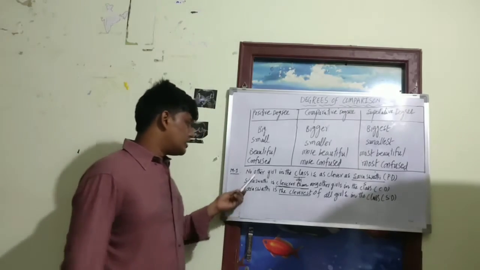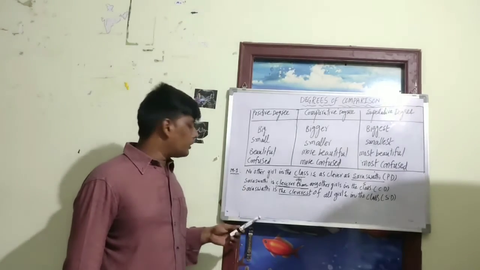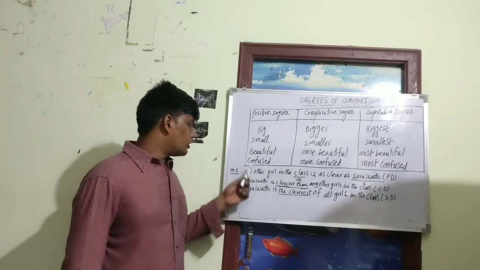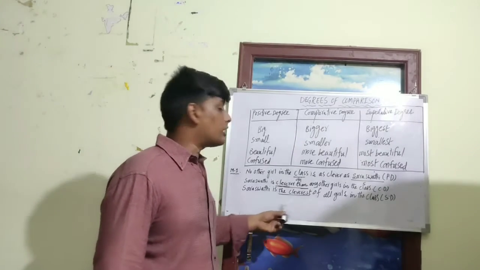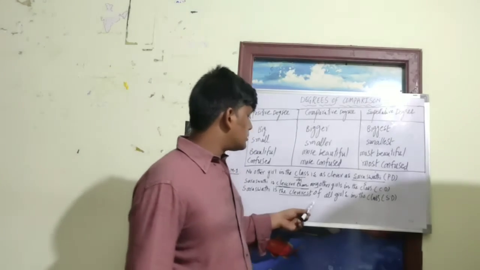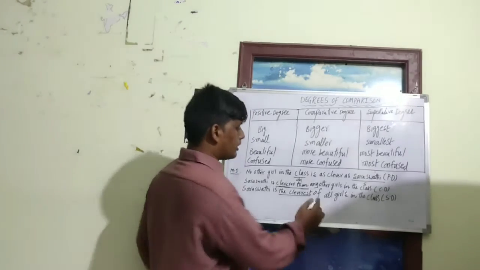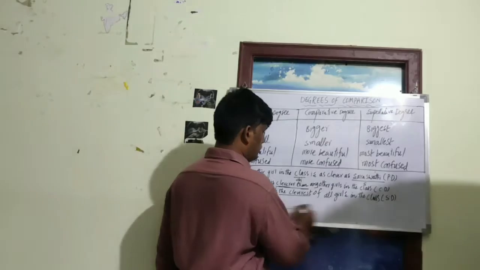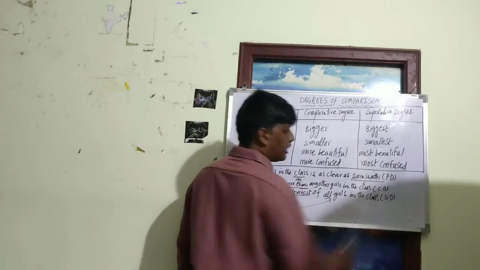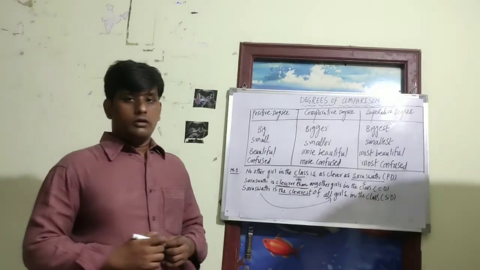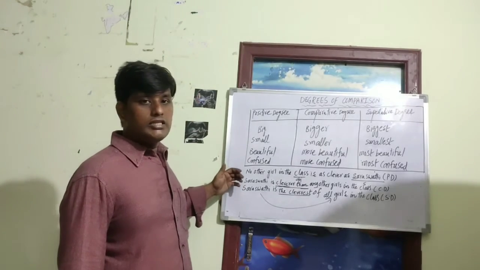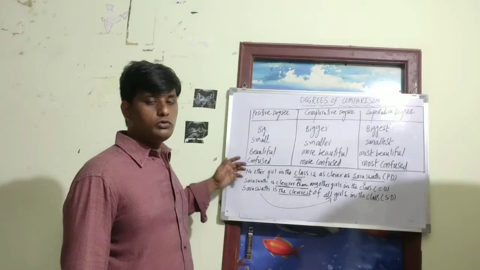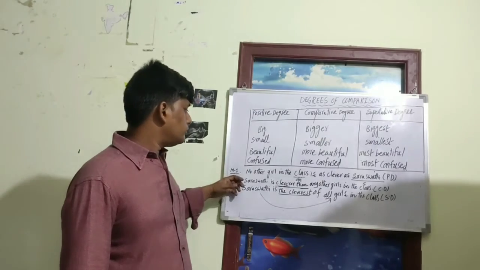Understand? Now, if you want to change the same statement into the superlative degree, you write: "Saraswati is the cleverest of all girls." So we are comparing Saraswati with all the girls in the classroom. This is the model of changing positive to comparative and superlative, and back.